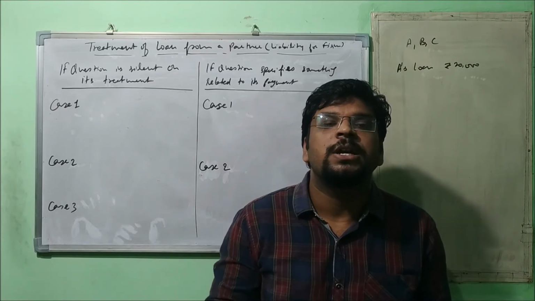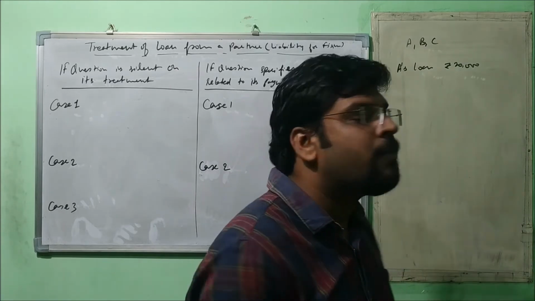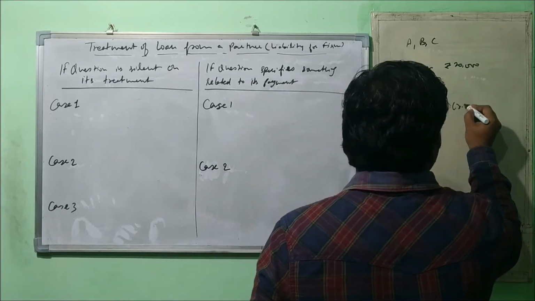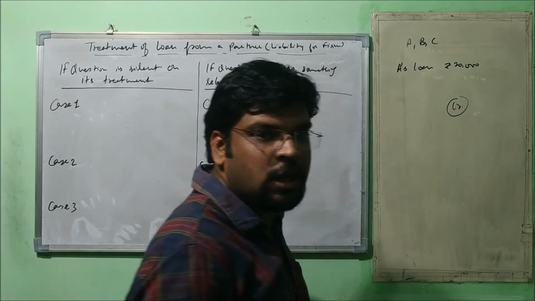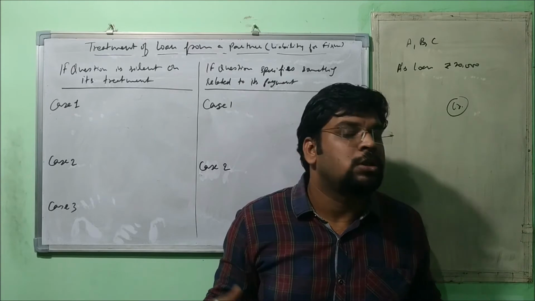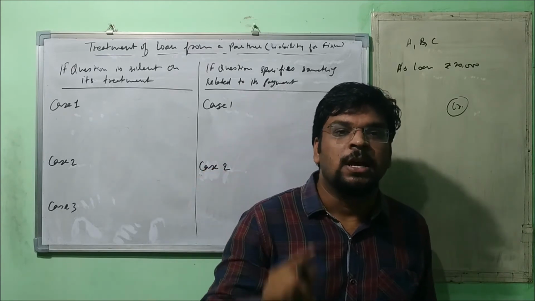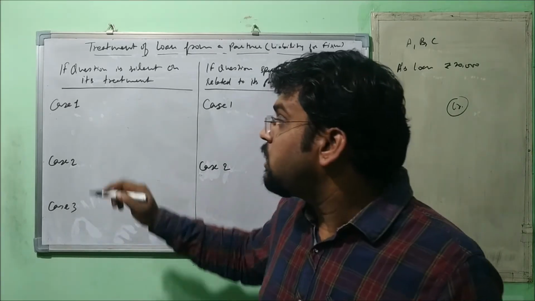Roughly we have calculated the balance of A's capital. If the balance is coming credit, whatever the amount, even 1,000, 2,000, 3,000, 10,000, 50,000, 1 lakh, it doesn't make any difference, but it is a credit balance, then what is going to happen? This is case 1.